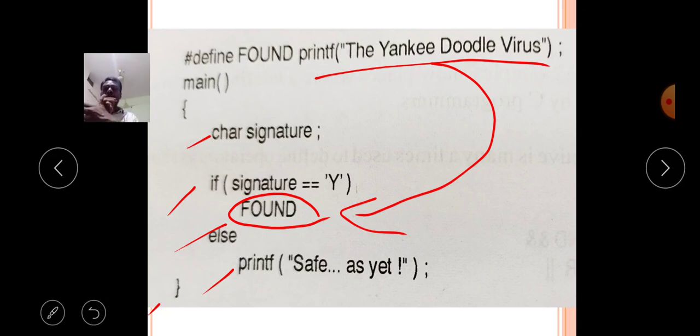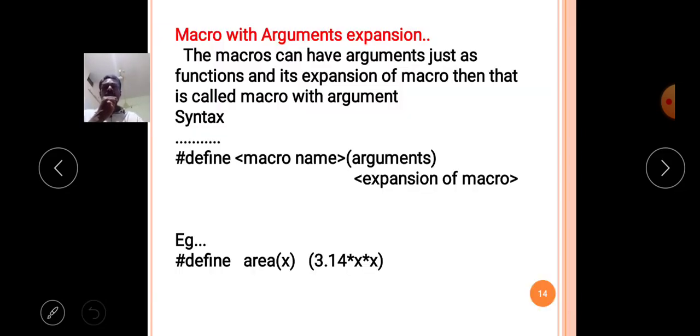Okay, with the help of all these programs, I will explain the simple macro. The simple macros are very important. Then comes the macro with arguments, the second one. So the first one is simple macros, the second one is macro with arguments, in the macros preprocessor section. Then the second section is the file inclusion section. Now comes the macros with arguments expansion.